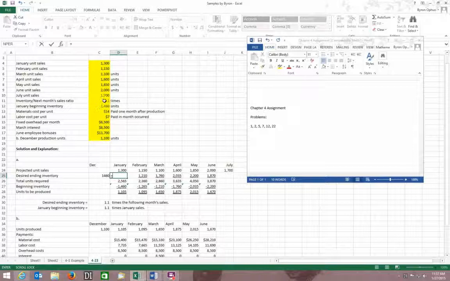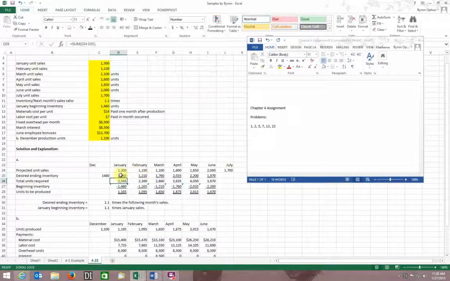my, okay, I'm going to show you a little trick here too, my ratio up here. Now I've clicked on that, and I've left clicked this, and I've left clicked this one up here. I'm going to go up and hit my F4 button at the top of my keyboard. Okay, that puts dollar signs in front of both the C and the 11. What that does is it maintains that reference. Meaning that if I copy and paste this, it's always going to come back to that cell C11. It's not going to change, and that becomes important. I'll show you why in a second. But that's going to be times my February projected unit sales.